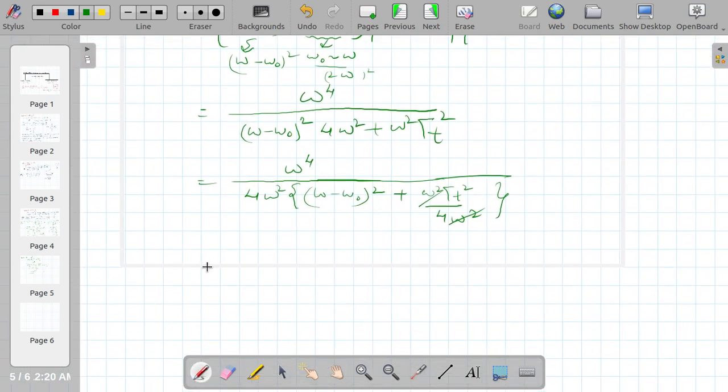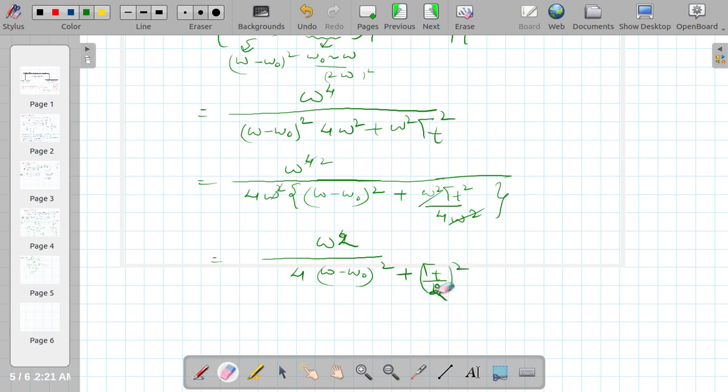So what will it be? It is omega raised to power 4 over omega square, this will cancel out, 4 omega minus omega naught whole square plus gamma t by 2, whole square.